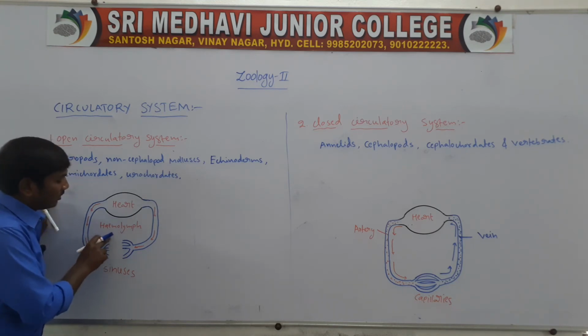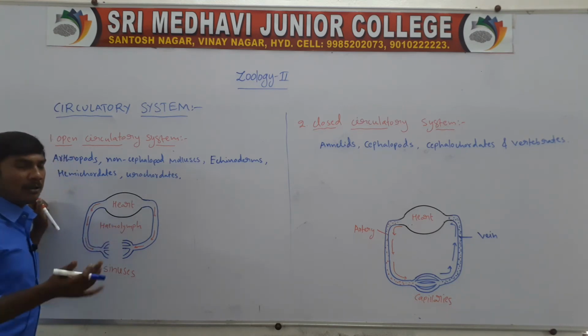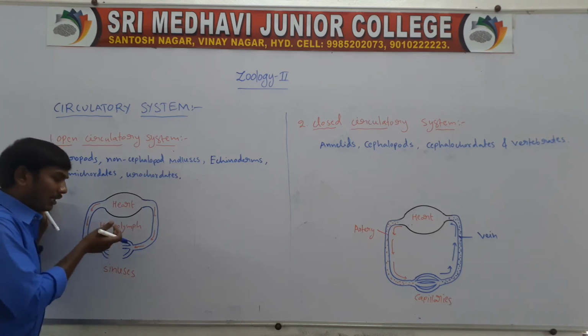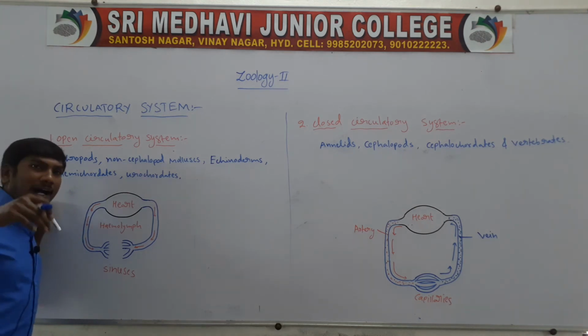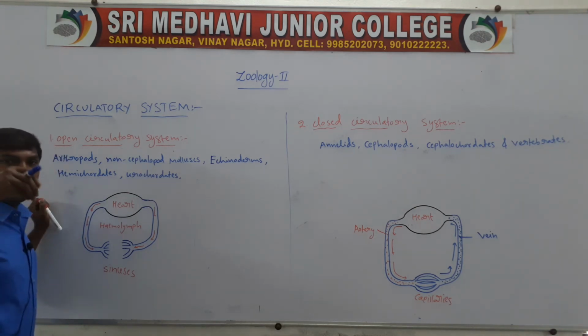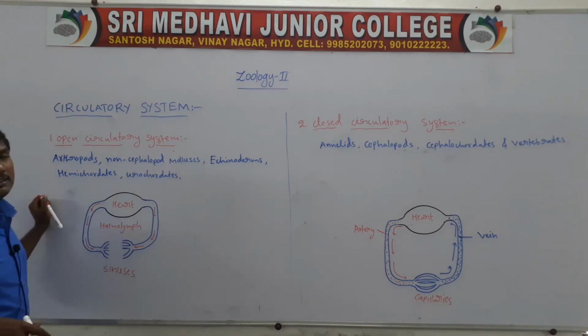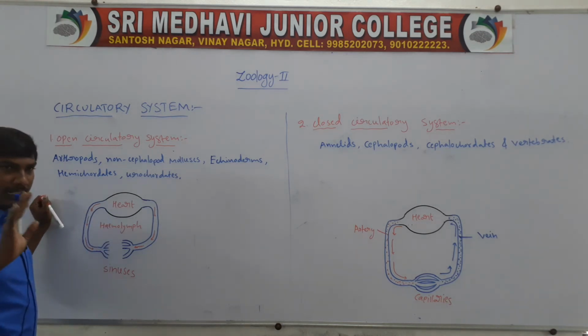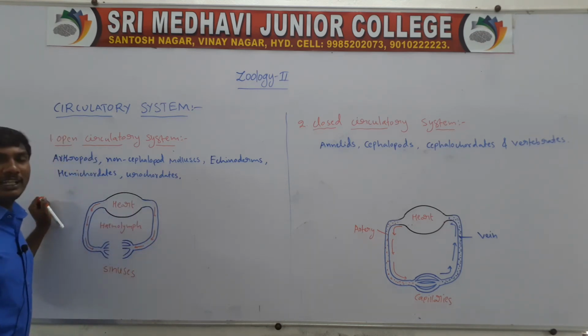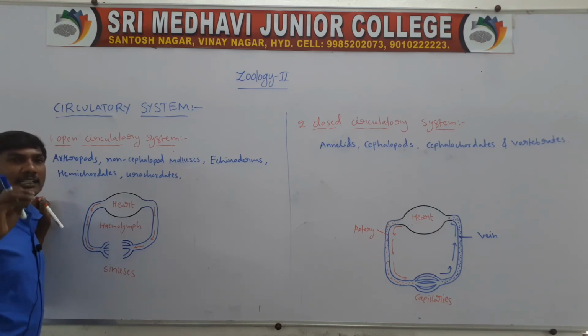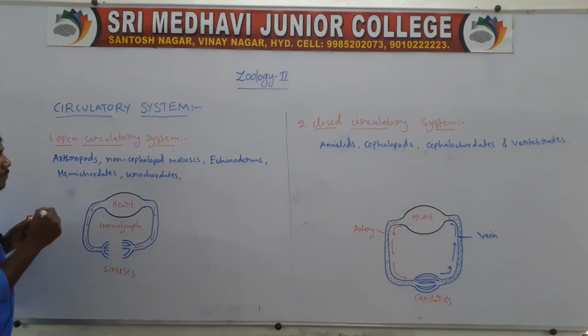The cells, tissues, or organs are bathed in the blood. This type of circulatory system is called the open type of circulatory system. Open type means the blood is sent only into empty spaces through the vessels, called sinuses. The blood capillaries are absent.